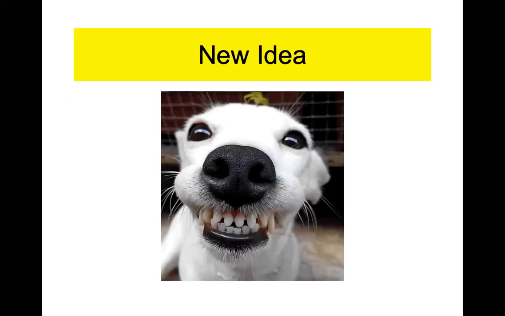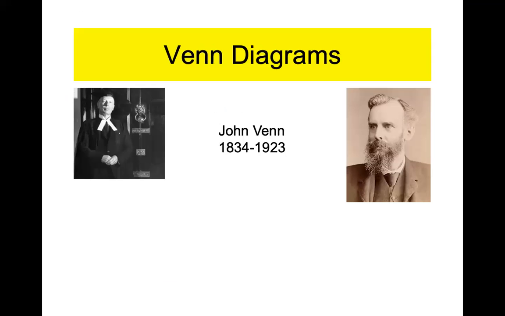And some of you have seen this before, others of you have not. These are going to be called Venn diagrams. You may have heard of this. You may have even seen them before. Lots of other areas of study, history, English, they like to use Venn diagrams. These were invented literally by a guy named John Venn. That's why they're called Venn diagrams. He was a British mathematician, philosopher. He lived from the late 18th century to the early 20th century. Okay, this is what he looked like.